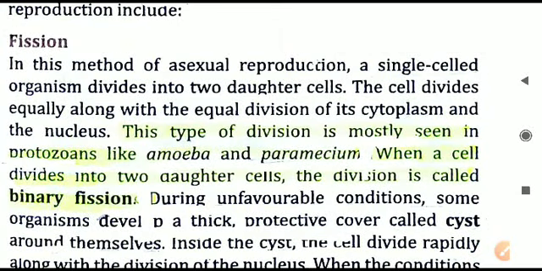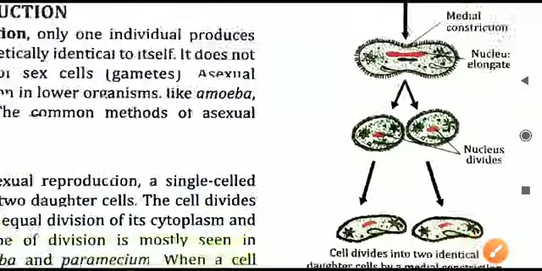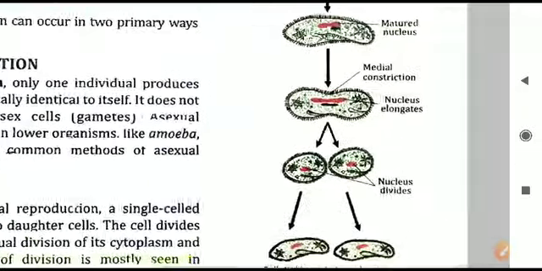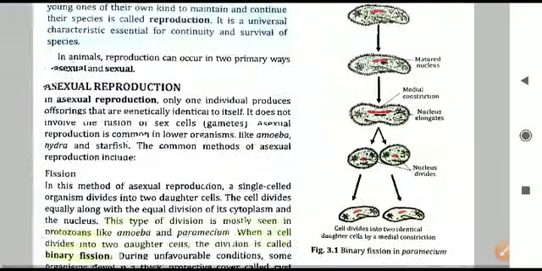The first and most common method of asexual reproduction is fission. In fission, what is happening? A single cell organism, that is the parent cell, will divide itself into two daughter cells. One parent cell will divide itself into two daughter cells, and this division is done equally. Let us see here. One diagram is given. This is about binary fission. This is from your textbook only.